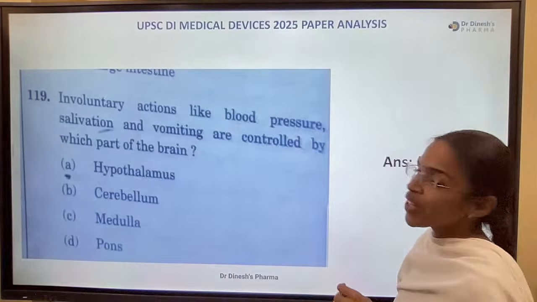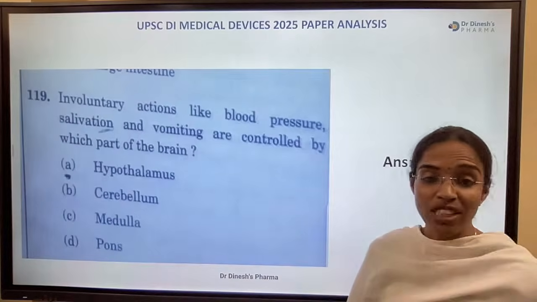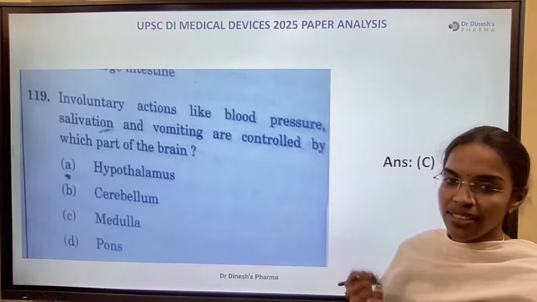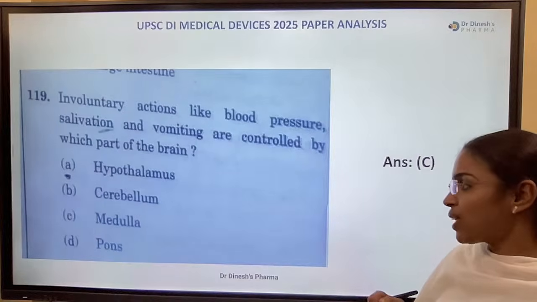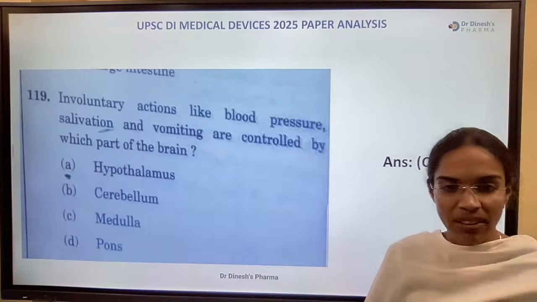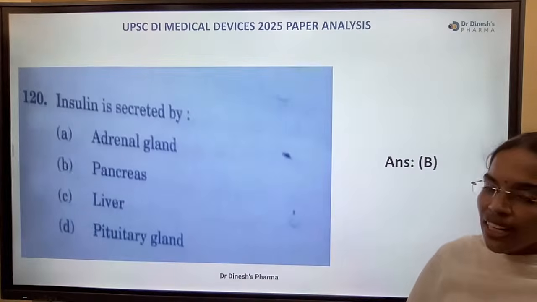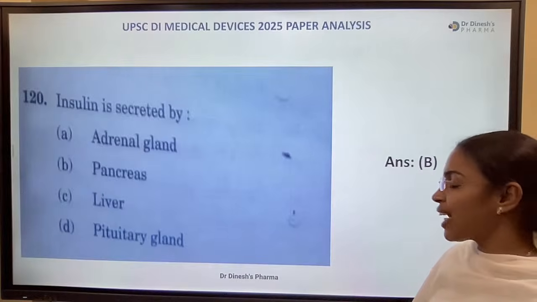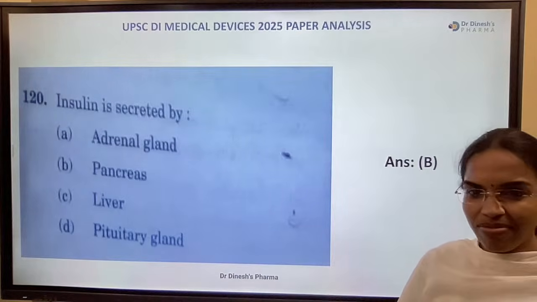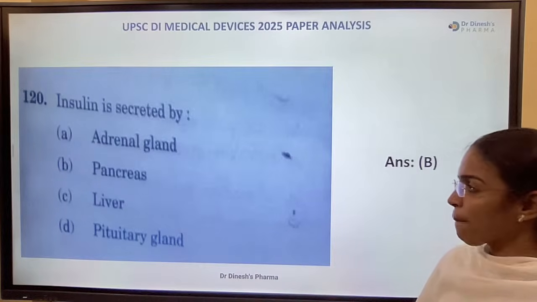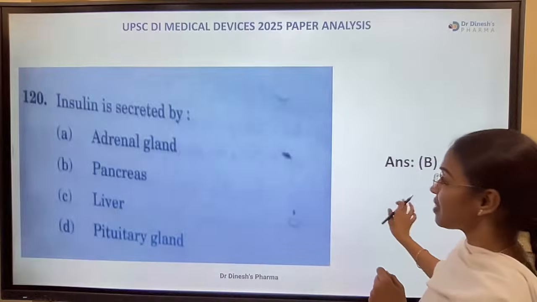Involuntary actions like blood pressure, salivation, vomiting are controlled by which part of the brain? Exclusive pharmacy question, most biology oriented question. Hypothalamus, cerebellum, medulla, and pons. Which is the right answer? Medulla, yes, medulla oblongata is the right answer. Insulin is secreted by adrenal gland, pancreas, liver, pituitary. Insulin is secreted by pancreas. Yes, pancreas is the right answer.